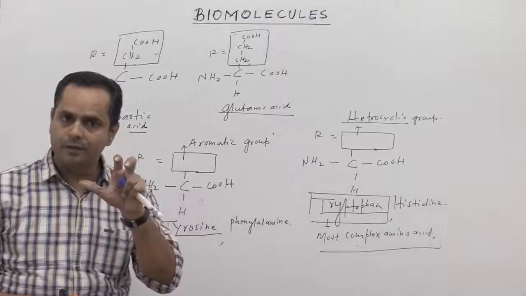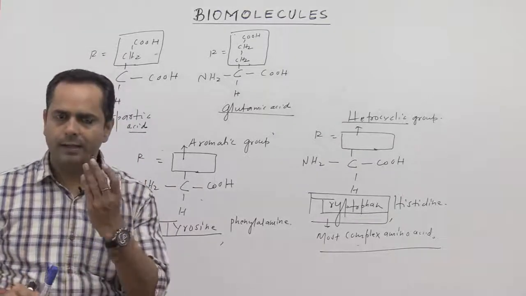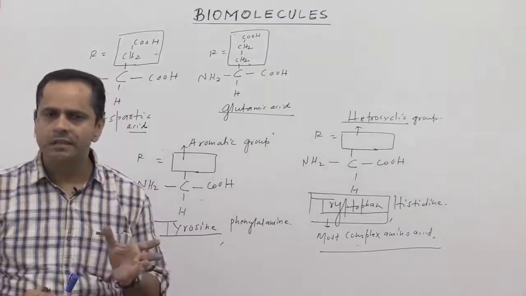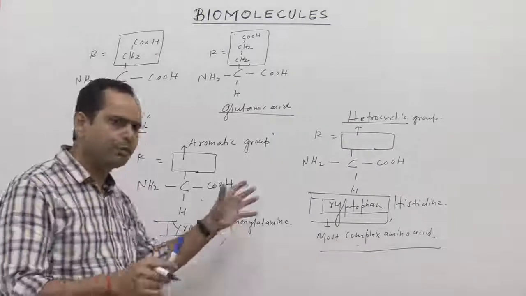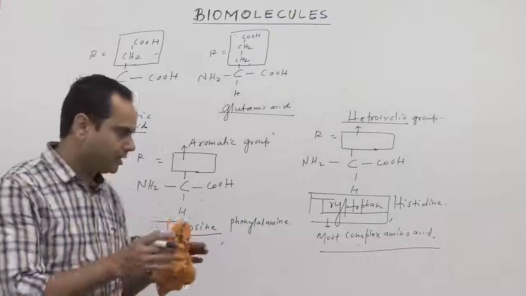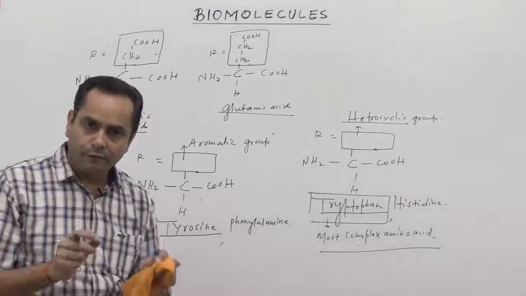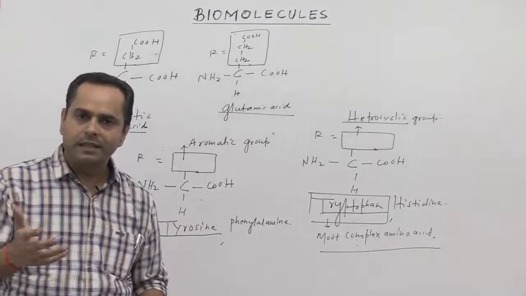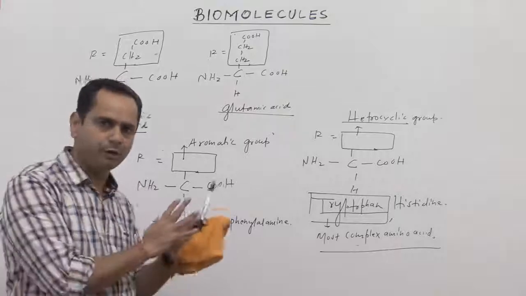By the way, in the NCERT book only 3 kinds of amino acids are mentioned, that is glycine, serine and alanine. But you have to remember all these amino acids also, because in previous examinations questions were asked from that area: which of the following amino acids are simplest, complex, or chiral and achiral amino acids. So you must remember all these structures.